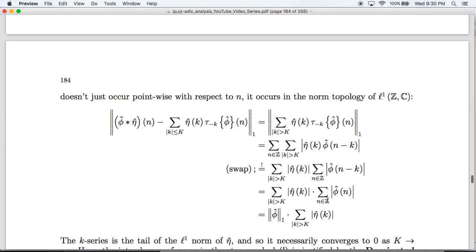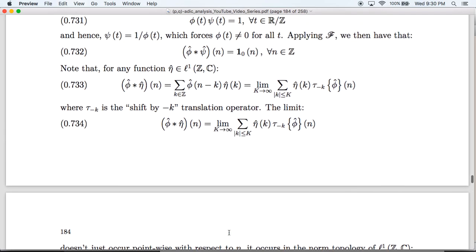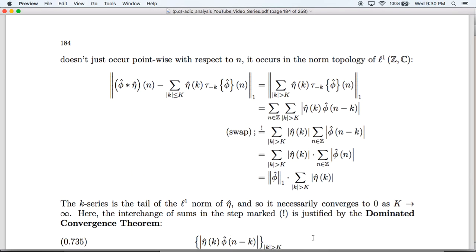This is the little l1 norm of phi hat. And here, since eta hat was in little l1, this thing right here is going to decay to 0 as big K goes to infinity. And since this little l1 norm is bounded uniformly in K, this then shows that the convergence happens, provided we can justify this interchange.